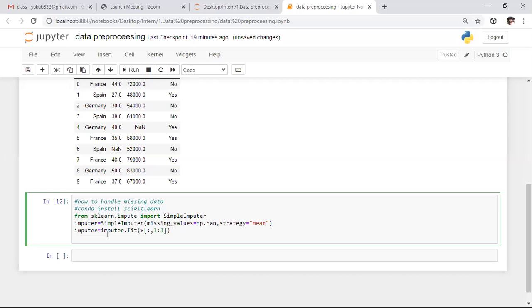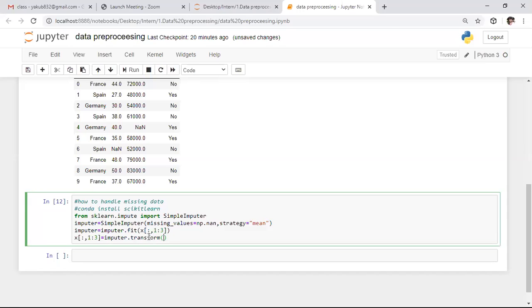After fitting the data to that algorithm, we need to modify the data permanently. To modify the data permanently, we need to use the transform method. If we want to modify the complete content of the data, here I'm saying X[:, 1:3], on this data with the imputer object. So I'm saying imputer.transform. I want to transform the data permanently.